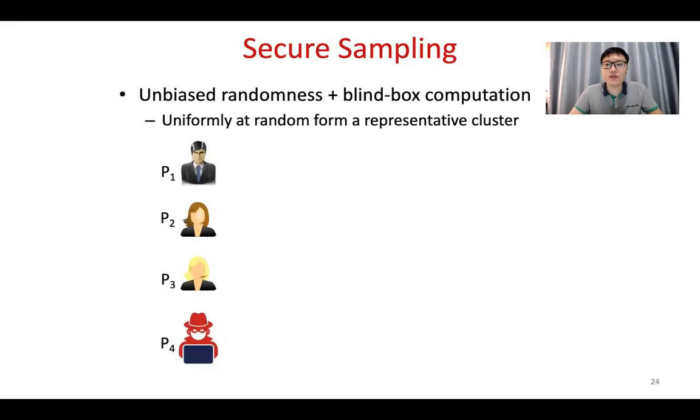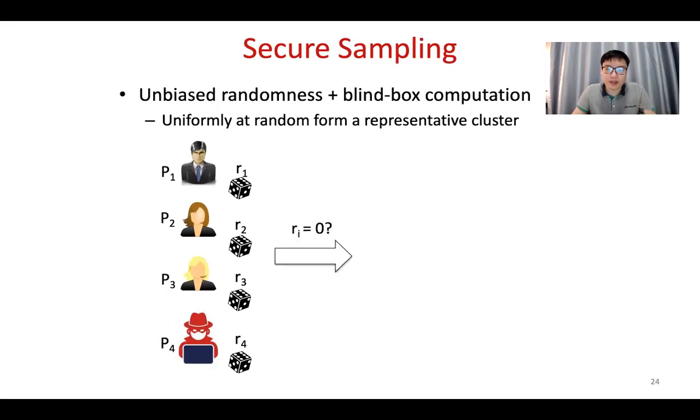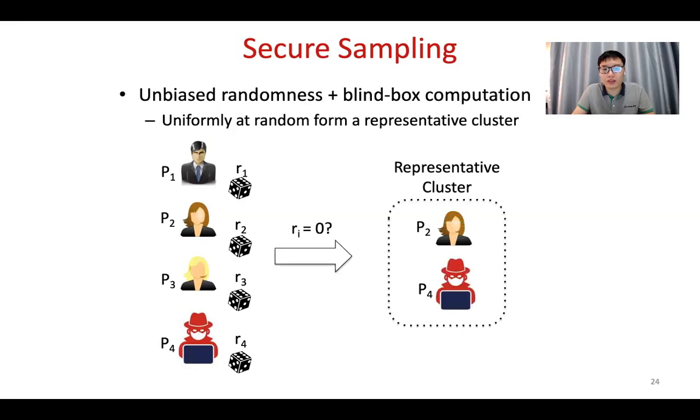Further, we can also use some tricks derived from the security properties to further reduce the communication overhead for the random number generation protocol. As you can see, we can just ask different nodes to generate the random number, and once the random number is below a threshold or just equal to a threshold like 0, then we can form a small group or small cluster of representatives of the large peer-to-peer network.